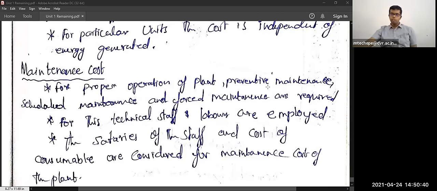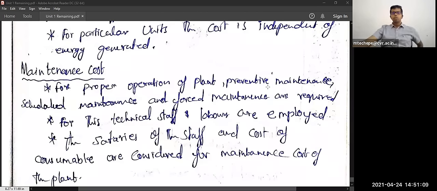Steam pressure will reduce, and when steam pressure reduces, the total efficiency of the plant reduces. We are spending so much amount on coal, and if we are not operating the plant, definitely that is a loss for the generation companies. So some preventive maintenance should be there, and even runner turbines and all we have to maintain under scheduled maintenance.